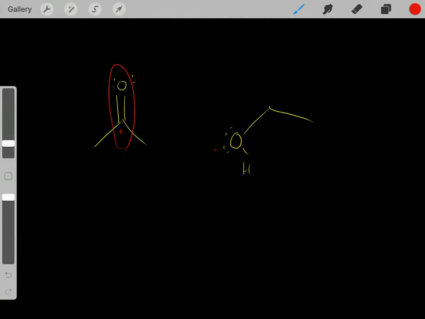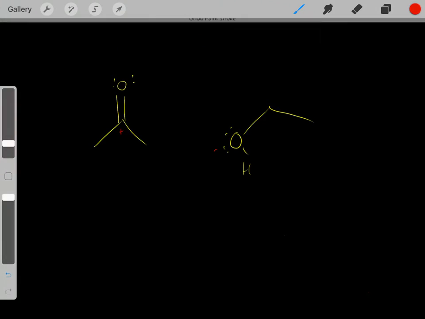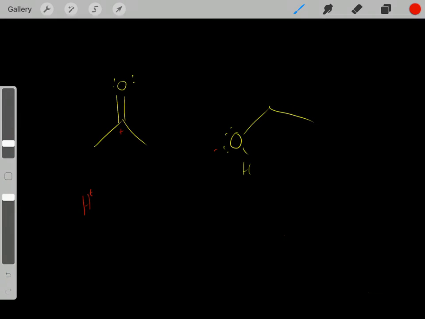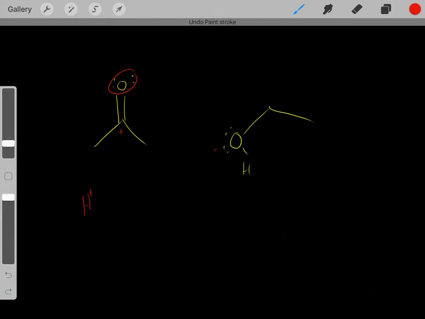Well, if we can make this guy more positive and therefore a stronger electrophile, that can promote this reaction. And luckily for us, we can do that. For example, if we made the solution more acidic, we know we would have more of these positively charged protons, usually in the form of hydronium. Therefore we could protonate this oxygen.